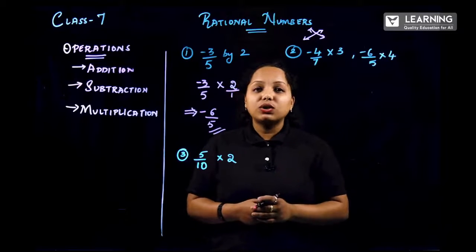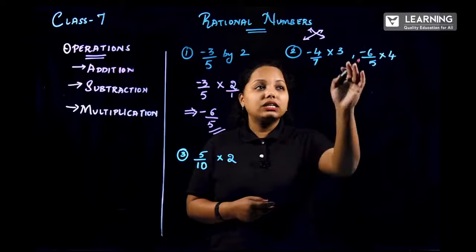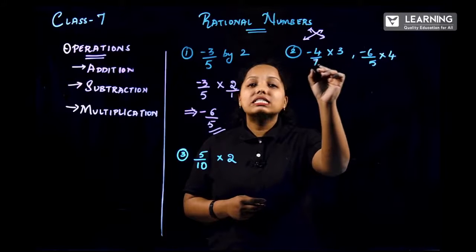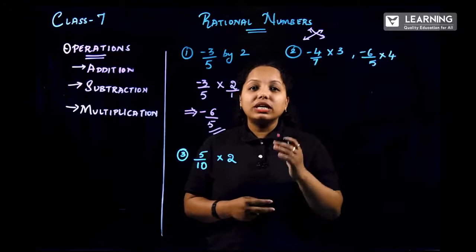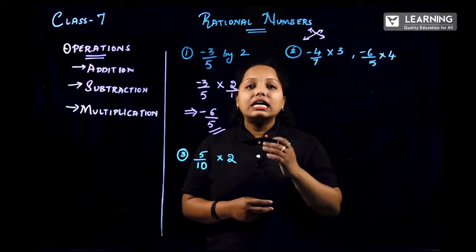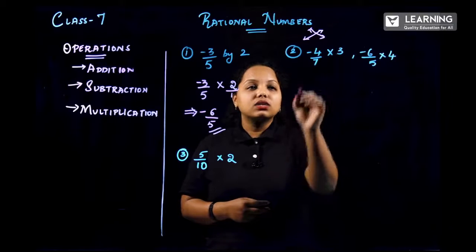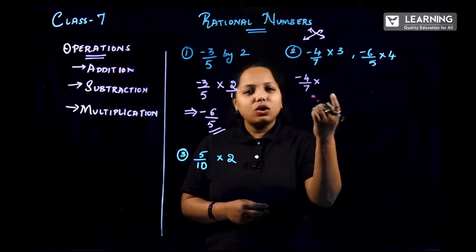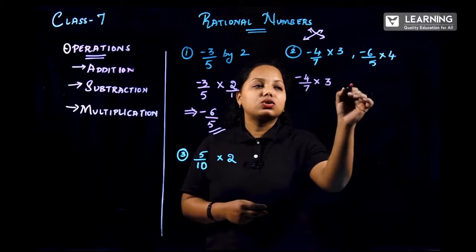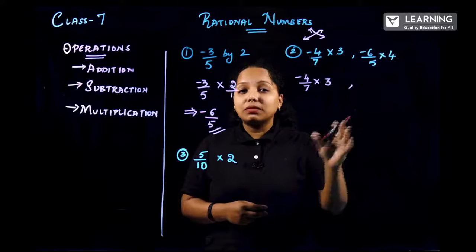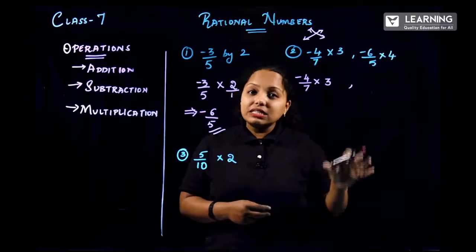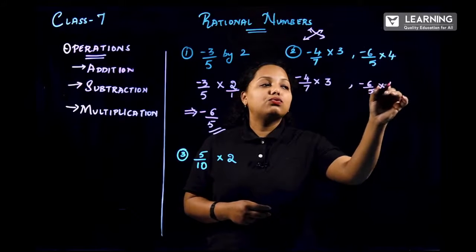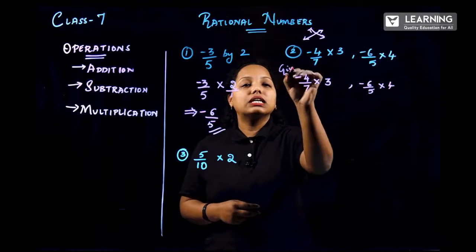Now the second question has two parts. Here it is divided by the comma symbol. So minus 4 by 7 into 3. So into 3 I can represent it as into 3 by 1. Now do the same for the second problem simultaneously: minus 6 by 5 into 4. So this is what has been given.